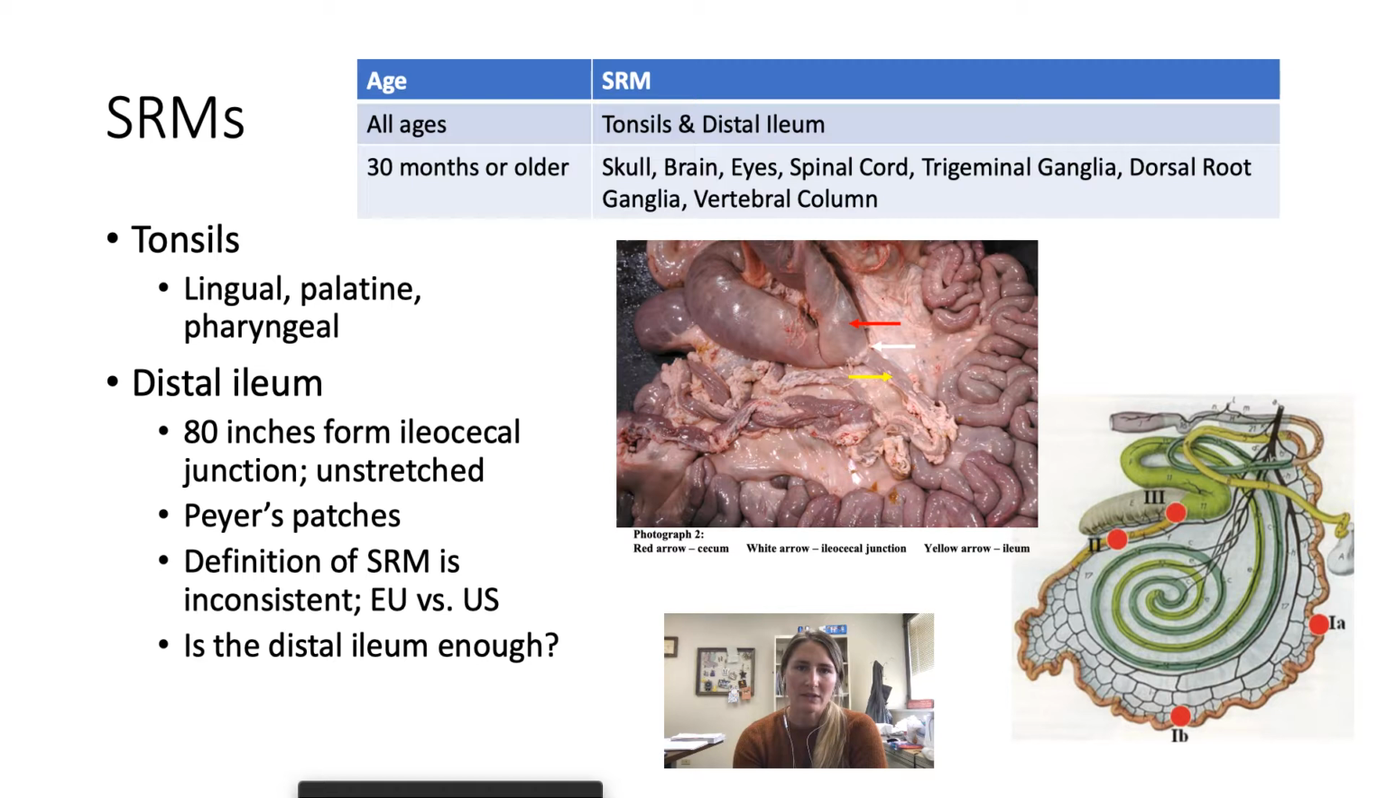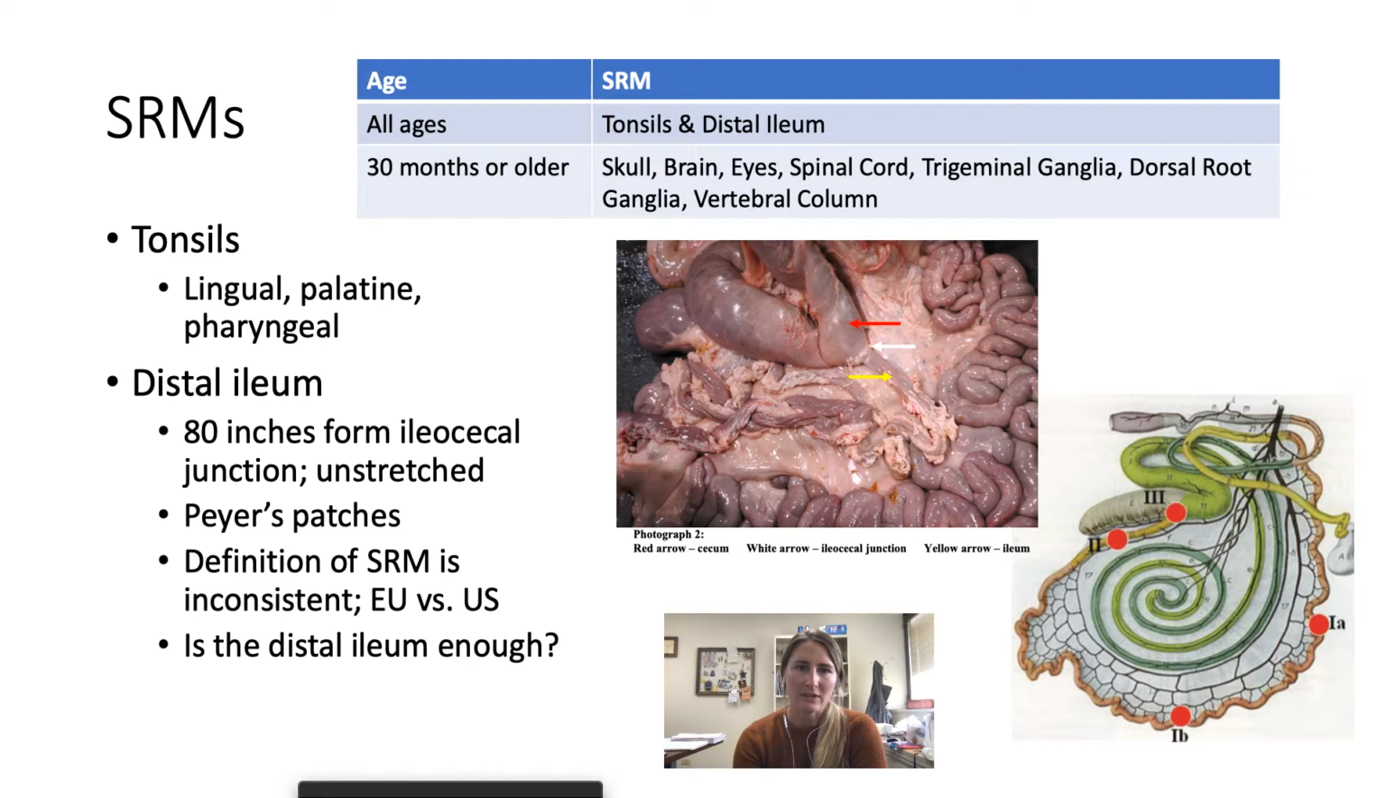The reason I've always asked myself, and only recently realized, why the distal ileum? Why is it that specific section that is considered an SRM? The distal ileum houses Peyer's patches, which is involved in nutrient absorption. The entire ileum actually has Peyer's patches, but research has found that more infection of that prion happens in the distal ileum than the duodenum or the jejunum, and that is why we specifically look at the distal ileum.